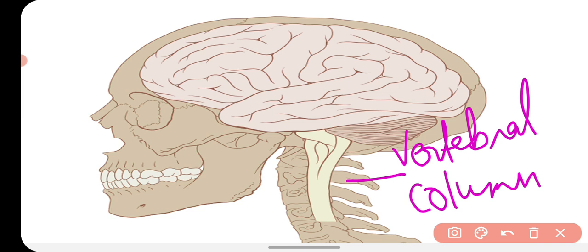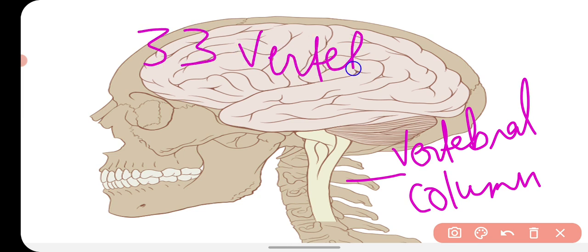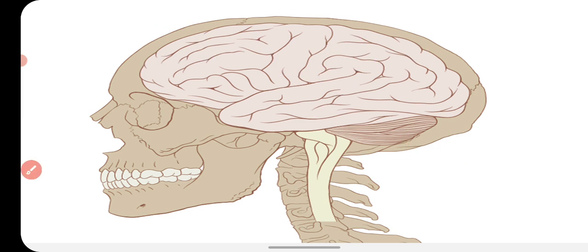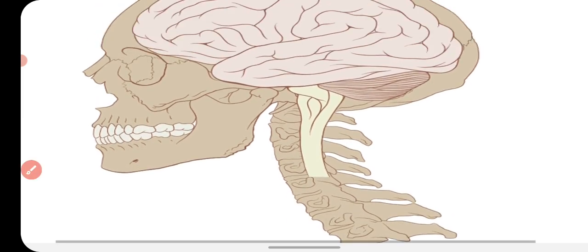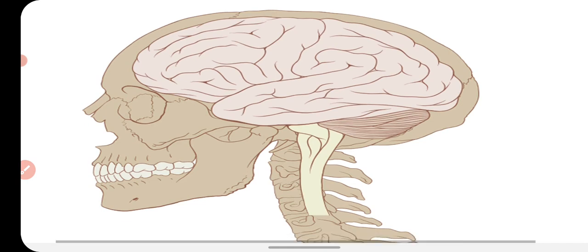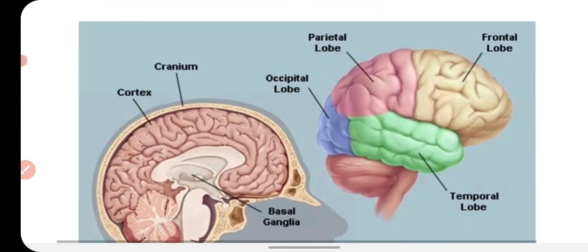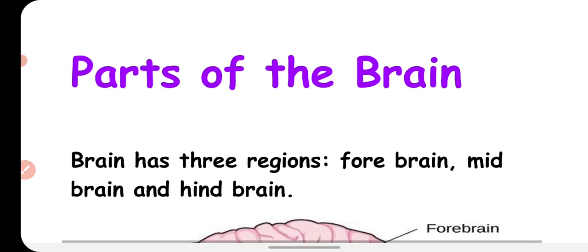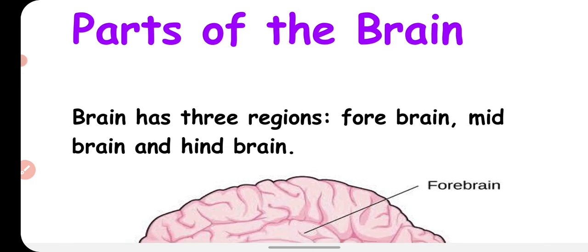The vertebral column is not a single bone. It is made up of 33 smaller bones which are called vertebrae. So your spinal cord and your brain both together make your central nervous system. Here we are talking about the brain. In another video we'll talk about the spinal cord, but we will talk about the brain today. So we'll discuss the parts of the brain.